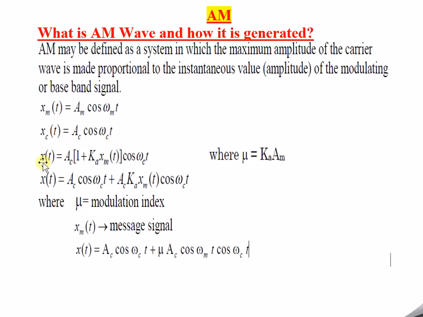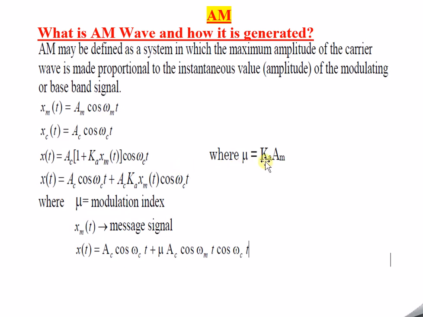So now xc of t is equal to, if we combine these two equations, just combine these two equations, you will get the third equation: AC into 1 plus k xm of t into cos omega c into t. How does it come?